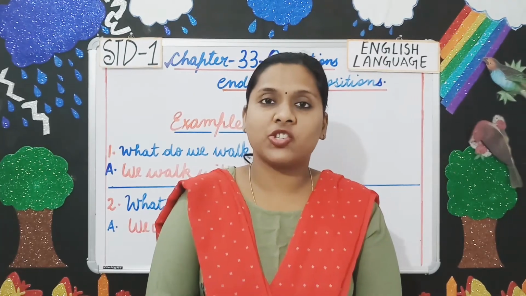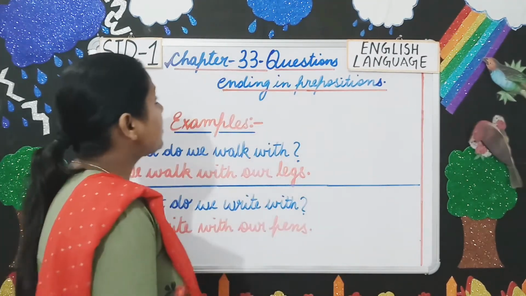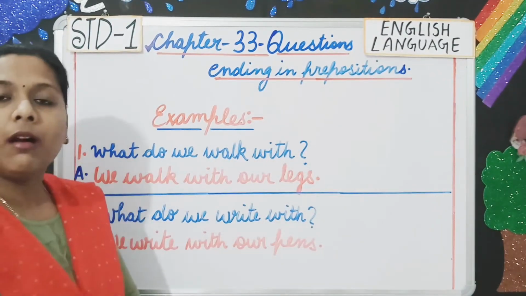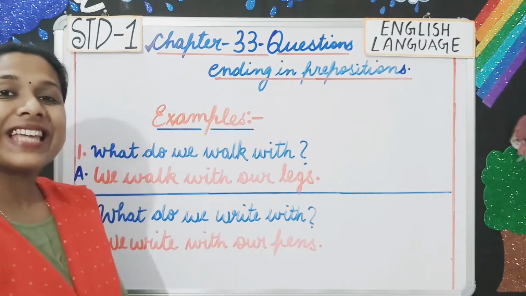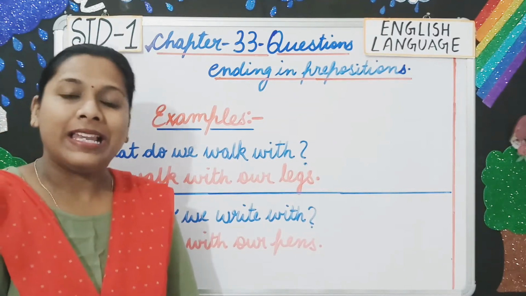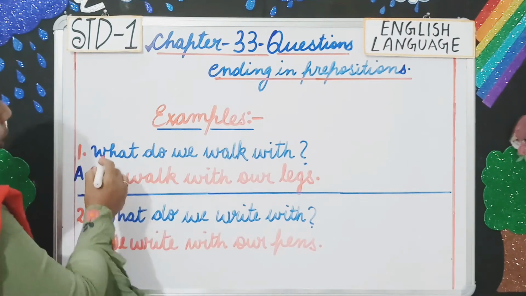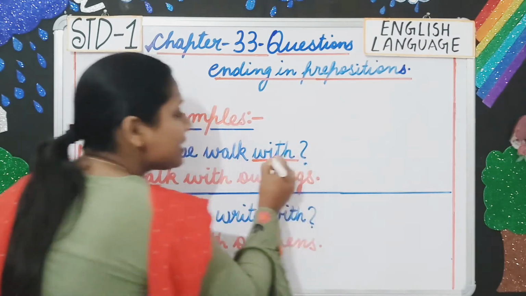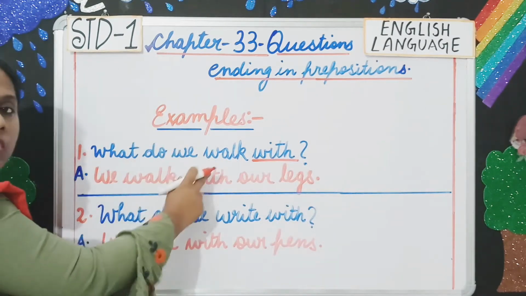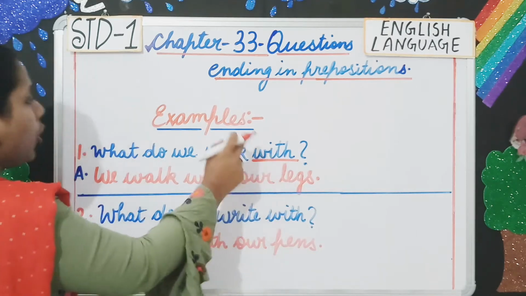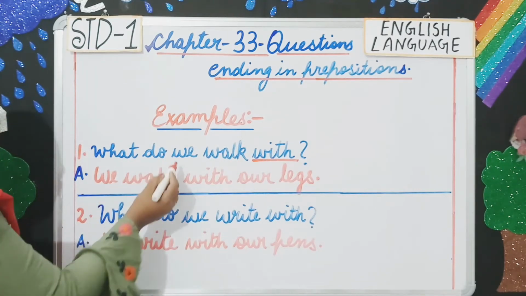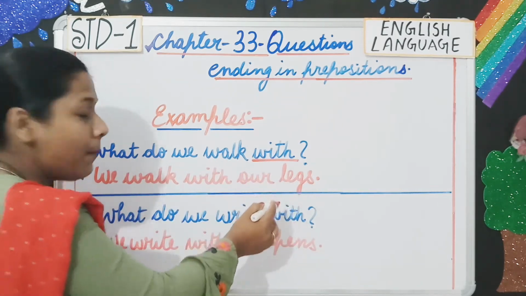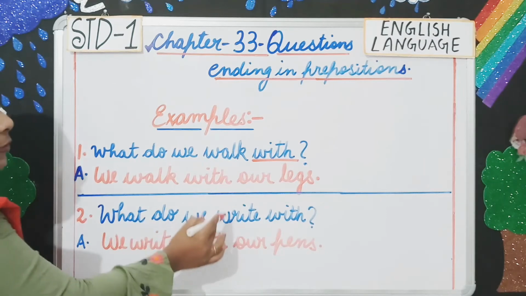Moving on to the next chapter, that is chapter 33, questions ending in prepositions. Here you have the questions that end with a preposition. Let us see some examples. What do we walk with? Now this with, this is the preposition and the question is ending with. So, how you will write the answer? You will write, we walk with our legs. Clear?